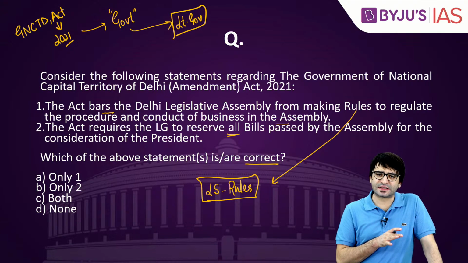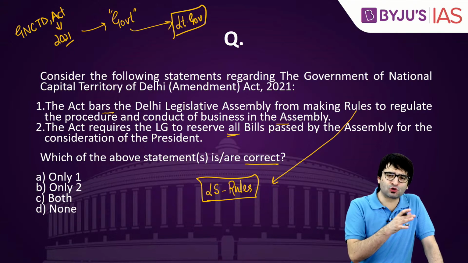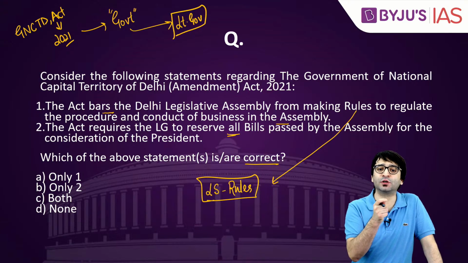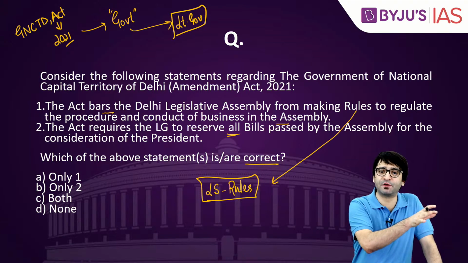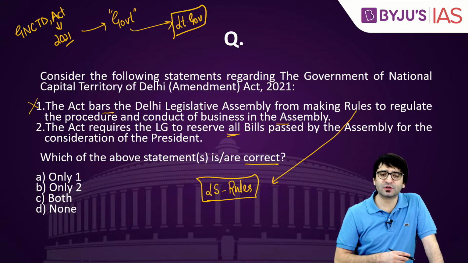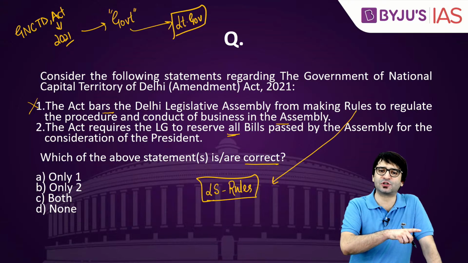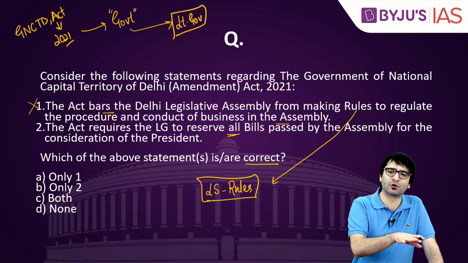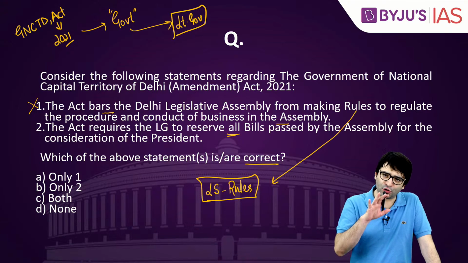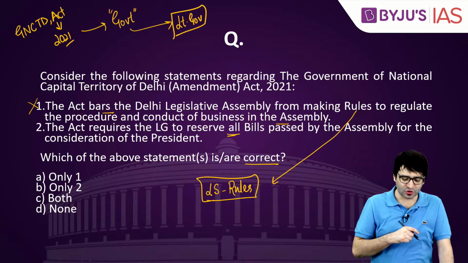The Delhi Legislative Assembly can make rules, but these rules should be in agreement with the Lok Sabha rules. They cannot violate the Lok Sabha rules, the rules that we follow in Lok Sabha. So statement number 1 is incorrect because this Act does not bar Delhi Legislative Assembly from making rules. It can make rules, but these rules should be in agreement with the rules of business and procedure of Lok Sabha.